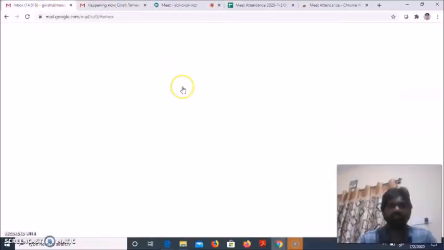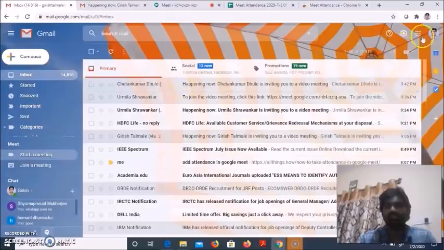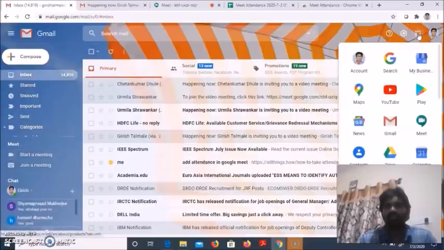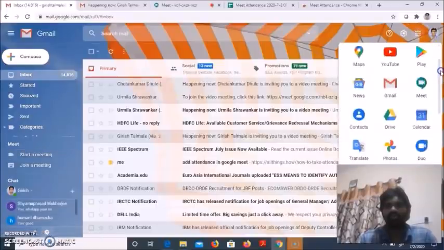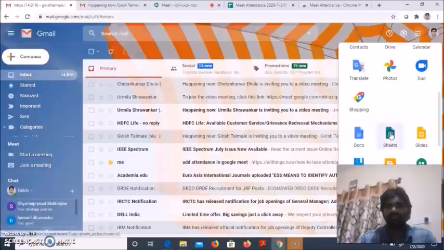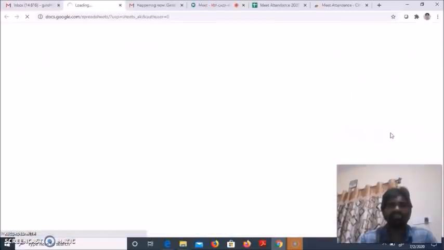So here I am going to check my Google Sheet. Go to Google Sheet of your account. So click on Google Sheet, and in Google Sheet you will get the participants attendance captured automatically.